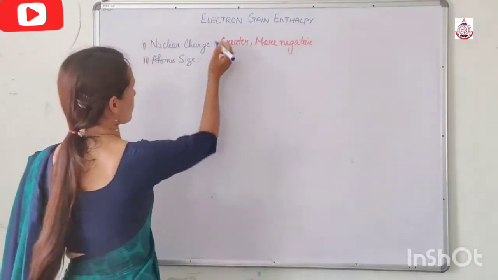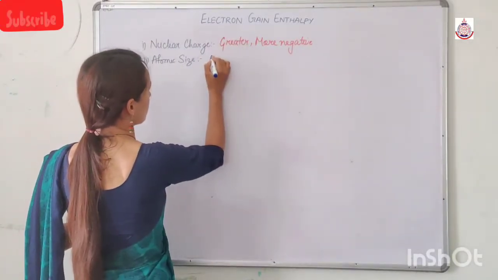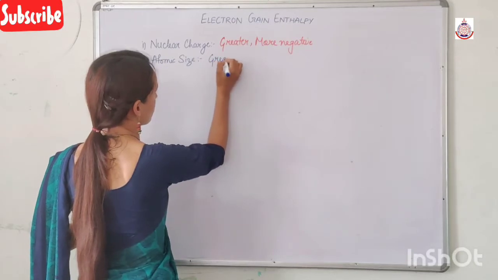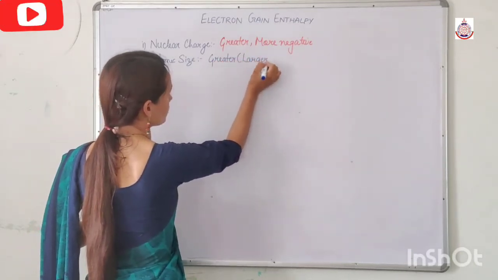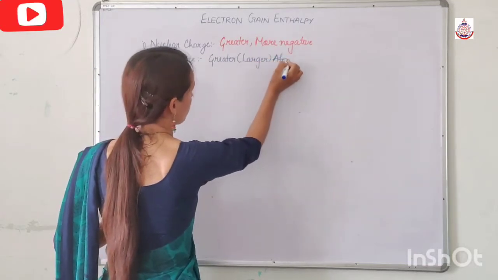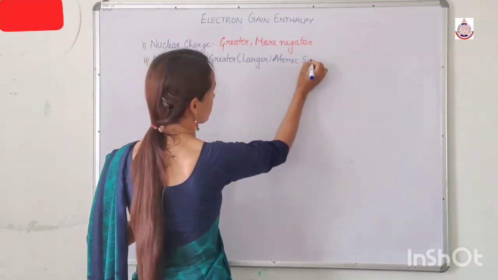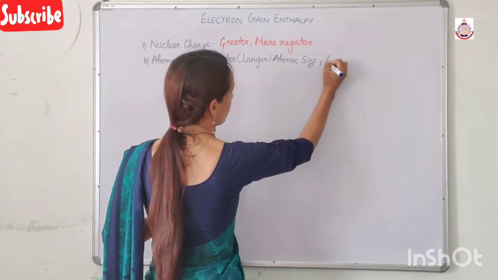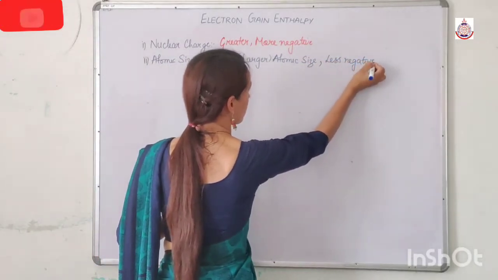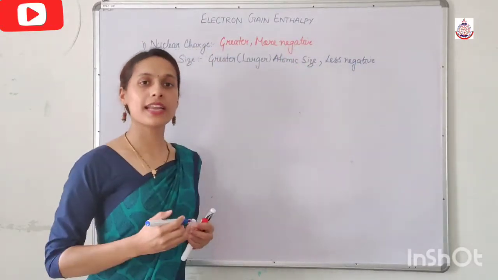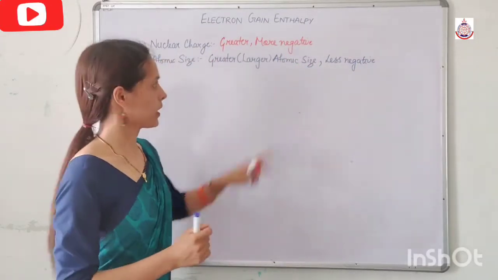So, larger atomic size, less negative electron gain enthalpy.